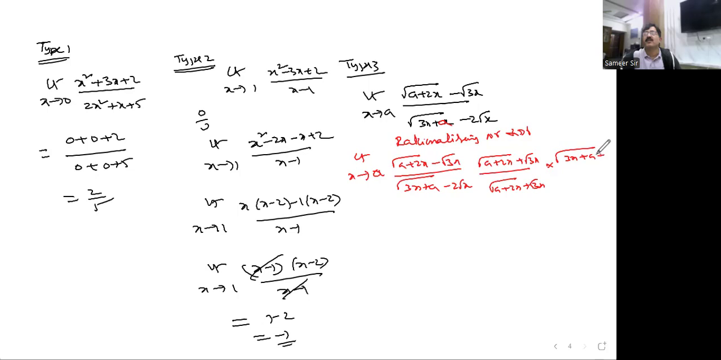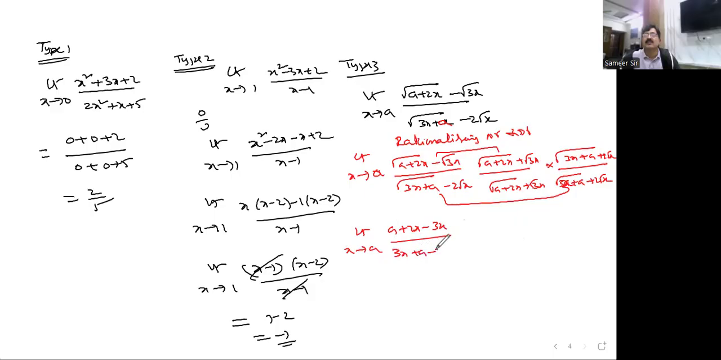3x plus a plus 2 root x. Here, the root of 3a plus a, 3a plus 3x, 3x plus a plus 2 root x. Take these two, limit extends to a. You will get a plus 2x minus 3x. In the denominator, if you take these two, it becomes 4x.